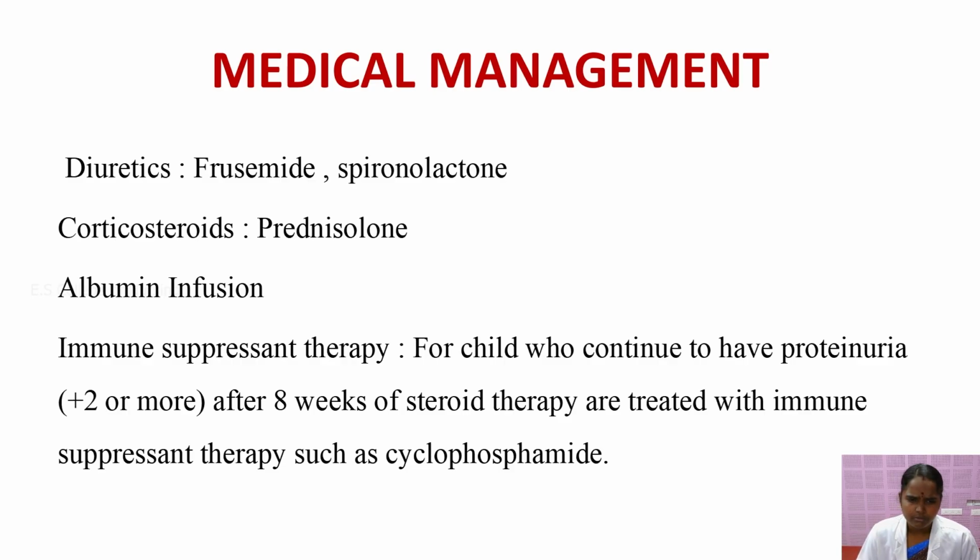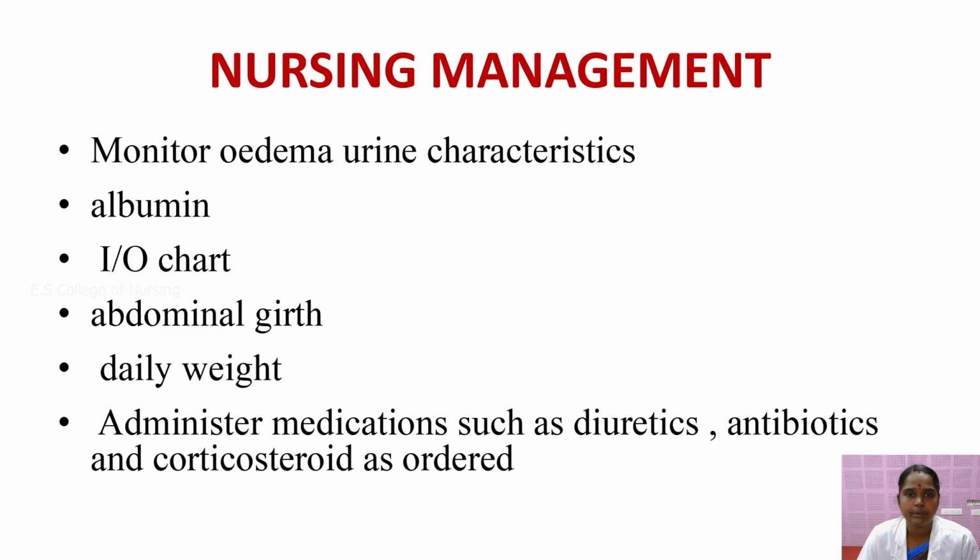The immune suppressant therapy is for a child who continues to have proteinuria plus 2 or more. In this urine, if the proteinuria is plus 2 or more, in the sense after 8 weeks of steroid therapy, the child is treated with immune suppressant therapy such as cyclophosphamide, which has to be administered to that particular child.